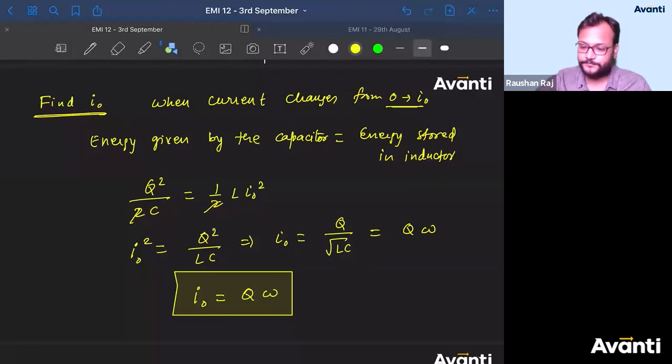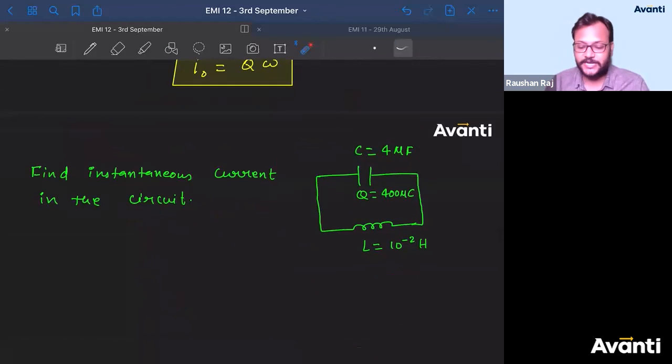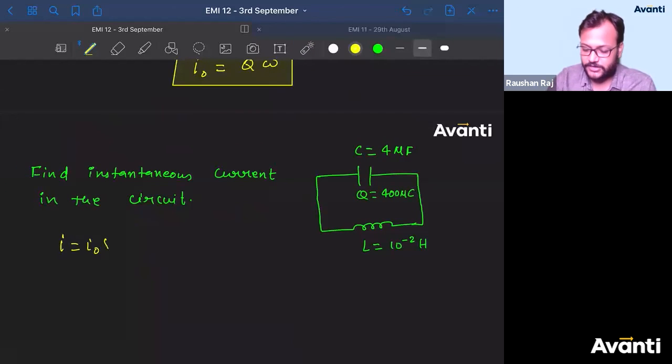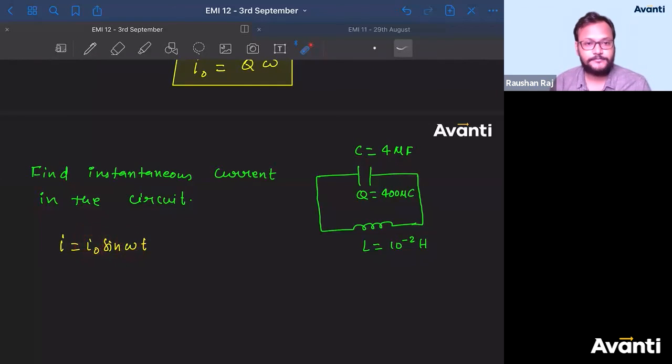This is the answer. So if at any time I ask you what is the instantaneous current in the circuit, what are the things that you need to find? Because you have to write this as I is equal to I0 sine omega t. So what are the variables that you need to know? You should know what is I0, what is omega. That's it. How will you get the I0 value? I0 is nothing but Q into omega.